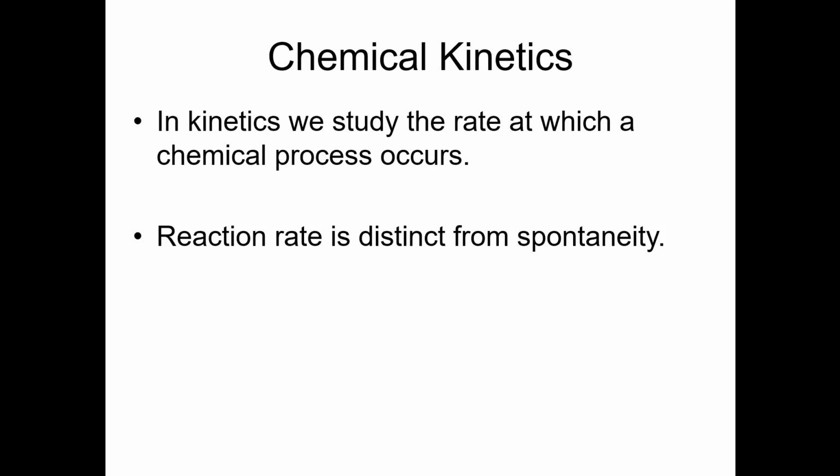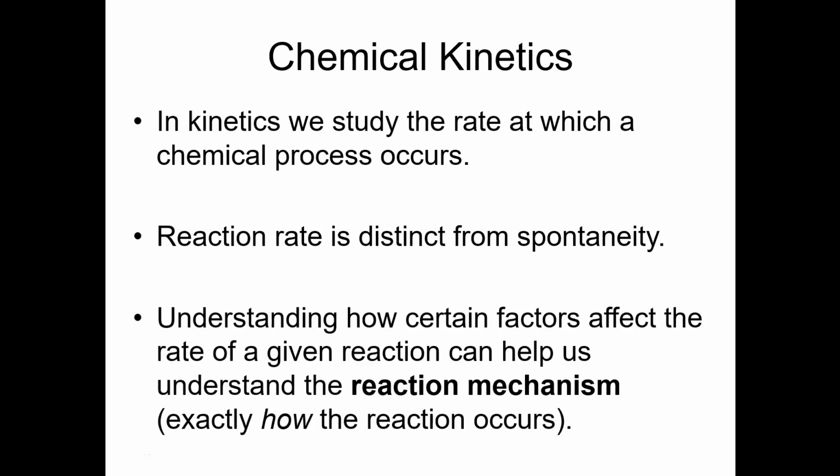And so whether or not a thing is spontaneous actually doesn't tell us anything about how fast it's going to occur. And so when we study rates of chemical reactions, we study the various things that affect the rate. In other words, we can make reactions go faster or slower. And the ways in which we make reactions go faster or slower can tell us some things about that reaction, including helping us elucidate what we call the mechanism of a reaction. And that is, a reaction mechanism is simply the series of single steps that make up the total reaction and tell us how it actually occurs.